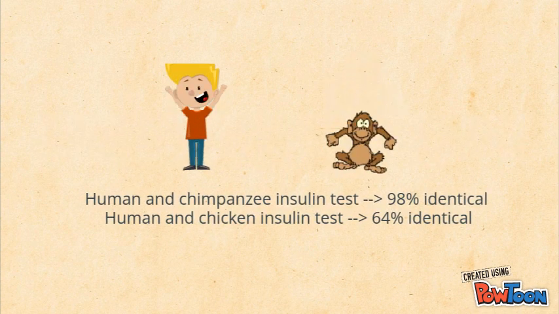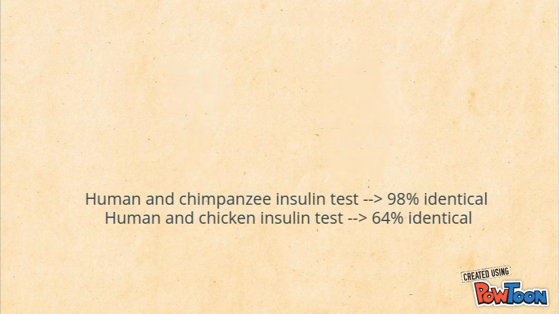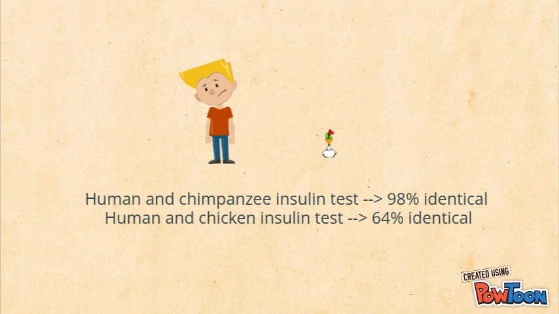For example, in humans and chimpanzees, insulin proteins are 98% identical, but in humans and chickens it is only 64%. This shows that humans and chimpanzees are more closely related than humans and chickens.